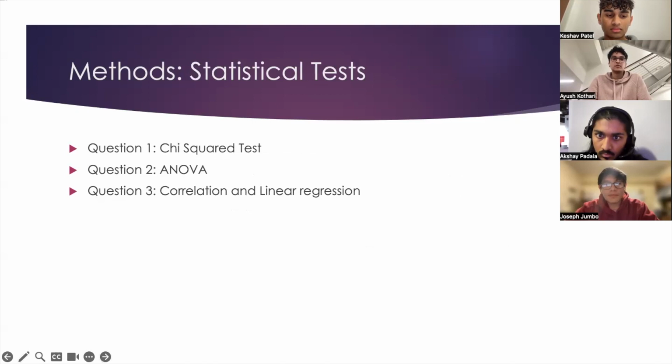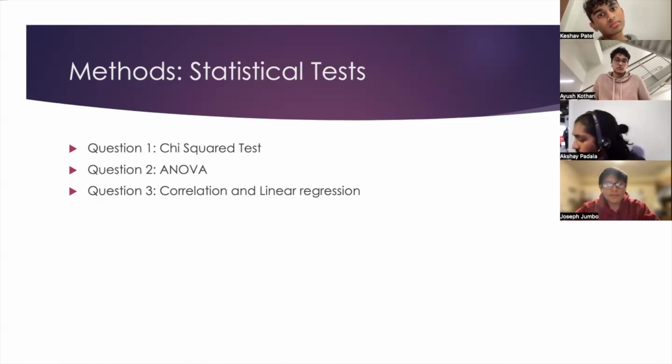Okay, now moving on to which statistical tests are used for each of the research questions. So starting off, question 1 uses chi-square test, question 2 uses analysis of variance, and question 3 uses correlation and linear regression.